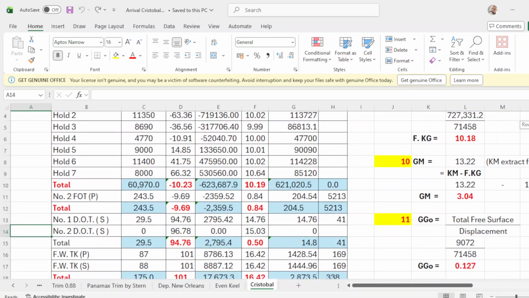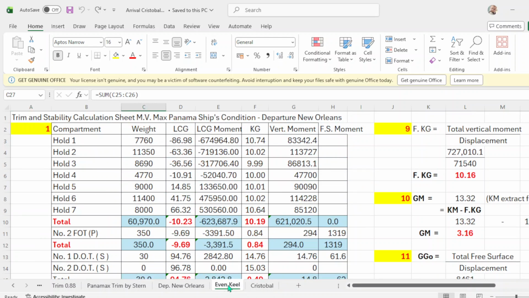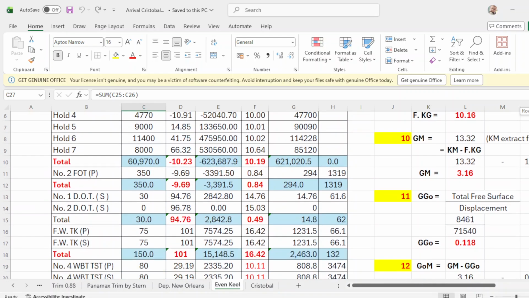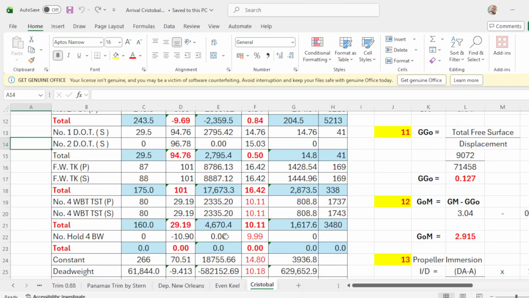Then we go to the diesel oil of New Orleans. The total diesel oil is 30 metric tons. Then in Cristobal, diesel oil is 29.5, so there's a consumption of 0.5 metric tons. Then we go to the freshwater.